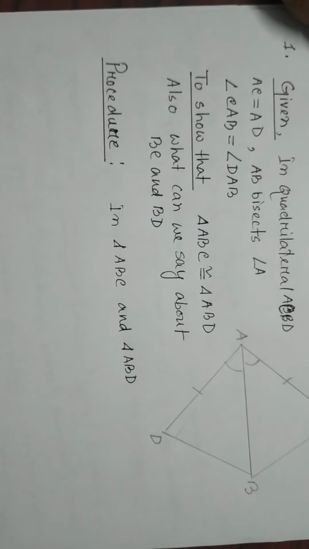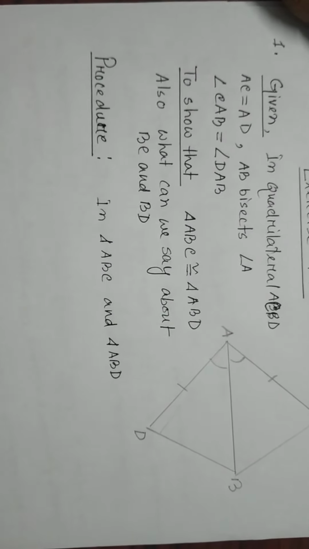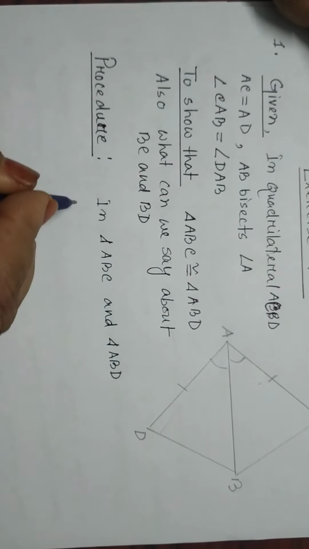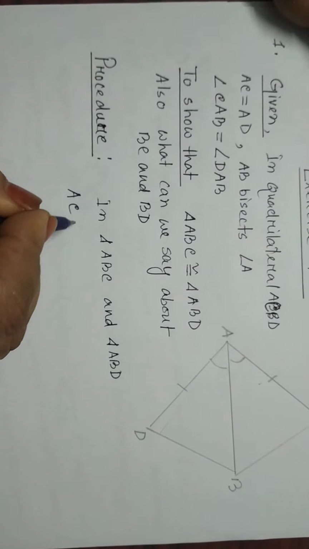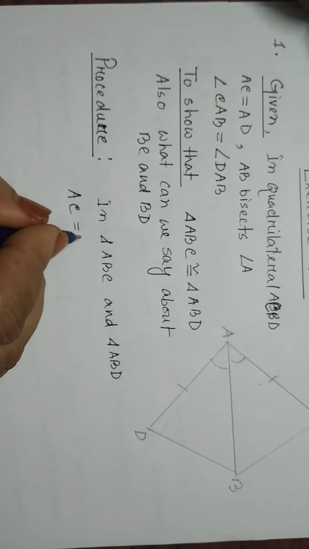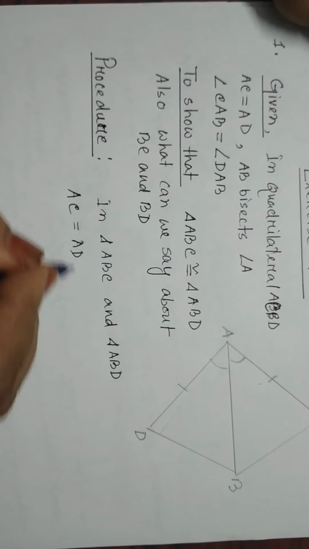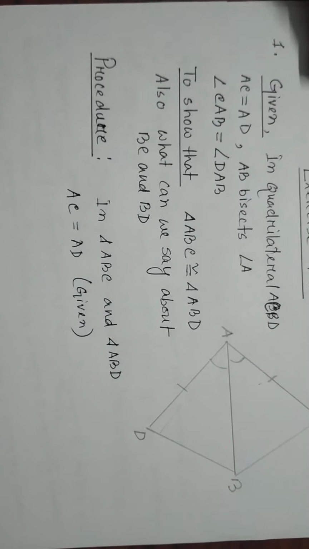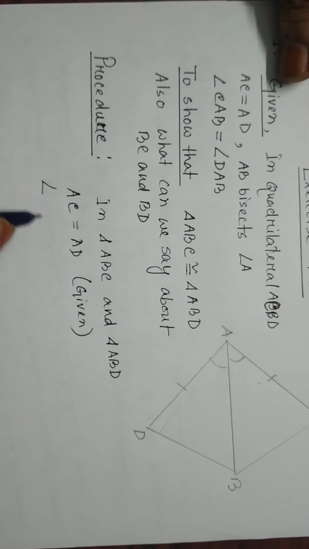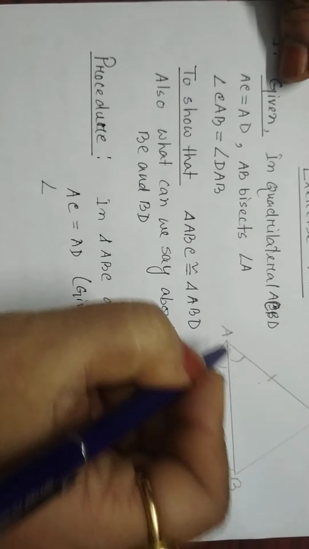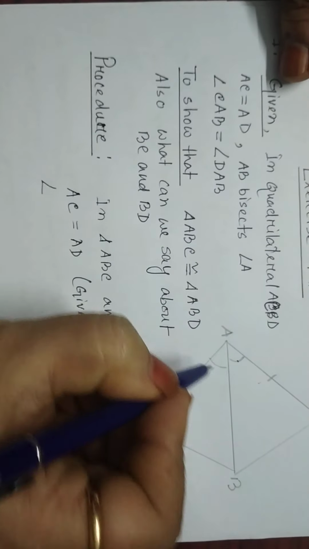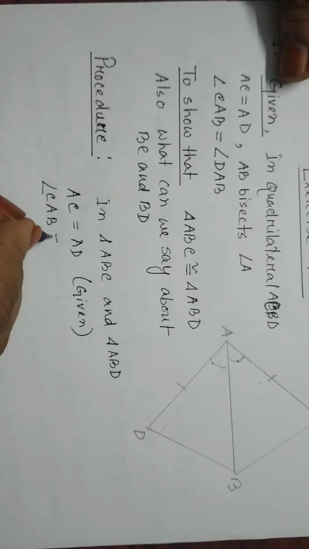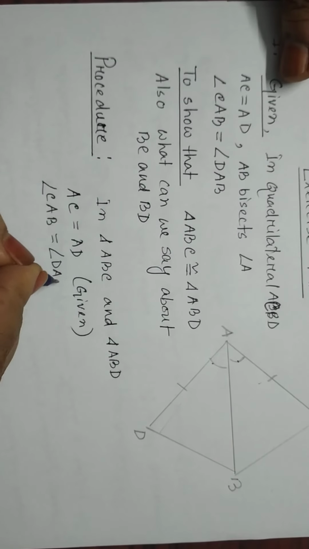In these two triangles, what is given? AC equals AD, given. We have to write the reason, that's why this is given. And angle A is bisected by AB. Therefore angle CAB equals angle DAB.